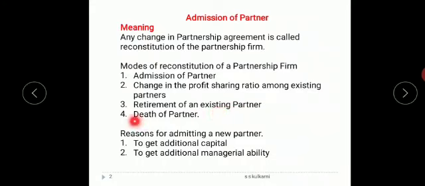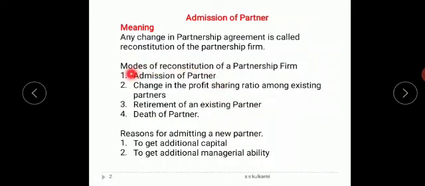Now death, every person has to die one day. So whenever a death, which is uncertain, occurs, then partnership deed has to be again changed. So death of a partner leads to reconstitution of partners. So in any of these following ways, the partnership reconstitution is done.